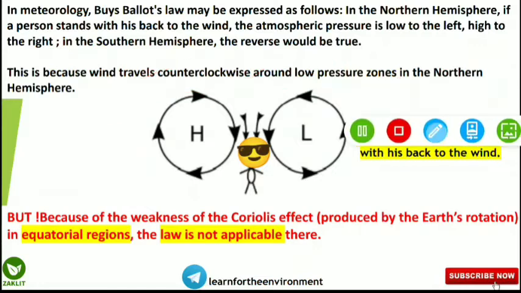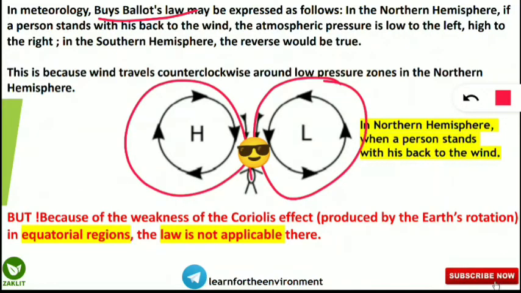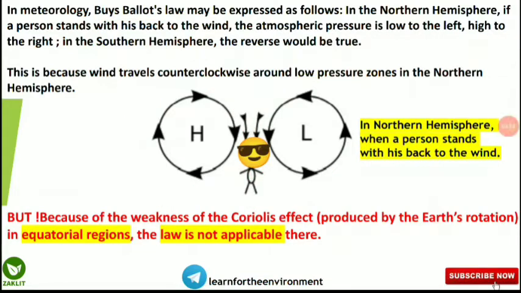So what we learned from this question, Buys-Ballot's law: how the person is standing in the northern and southern hemisphere, what will be the direction of the atmospheric pressure, and we learned that the equatorial region does not obey this law because of the weakness in the Coriolis effect. So let's move to the next question.